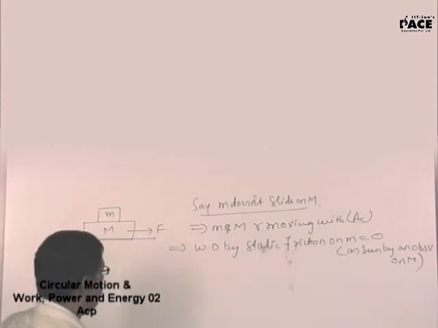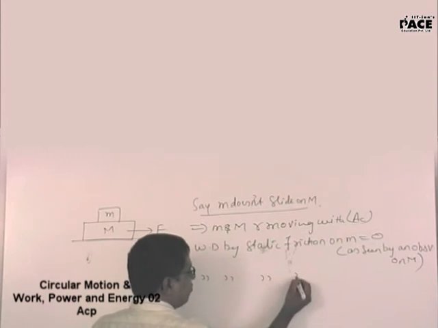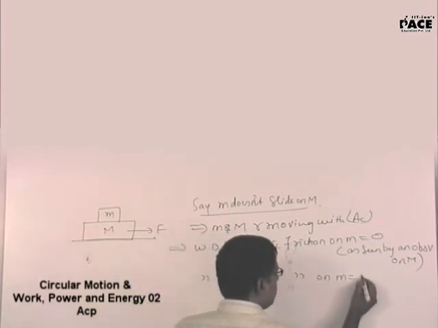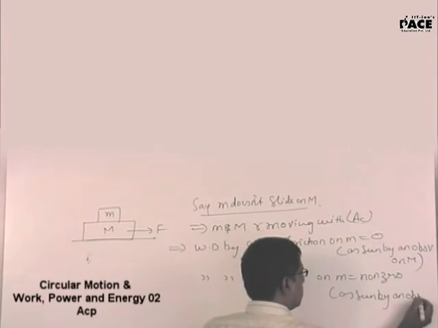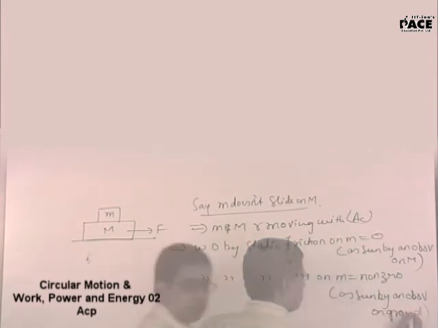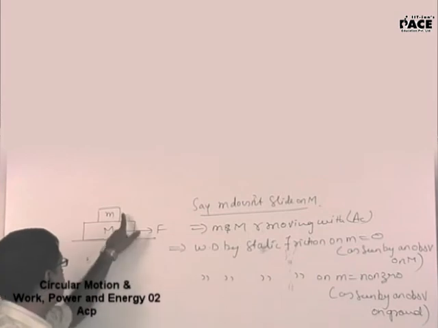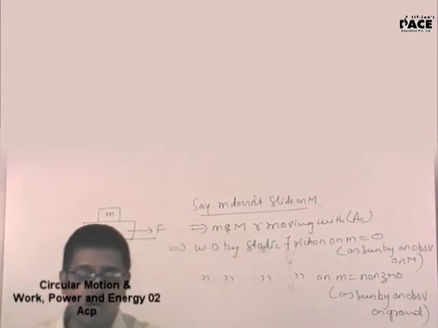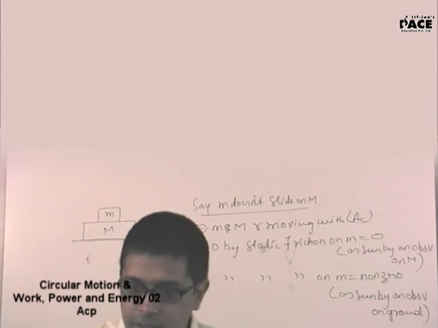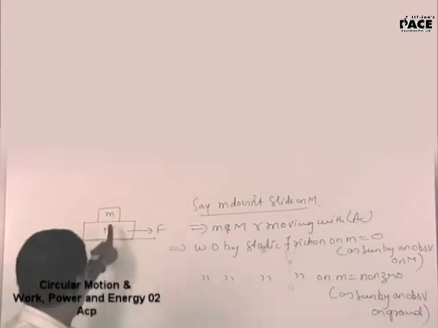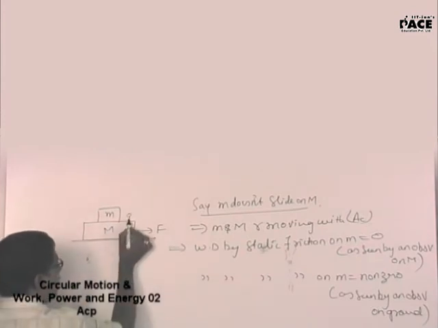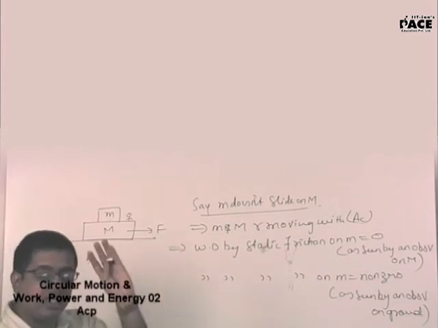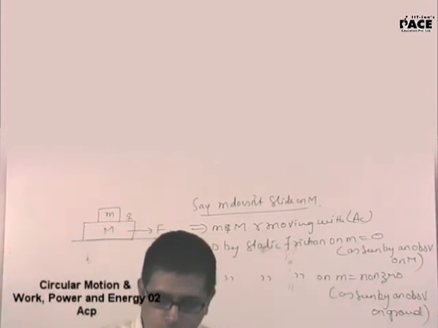But at the same time, work done by static friction on small m is non-zero as seen by an observer on ground. Somebody on the ground will tell you that this particular body is being pulled ahead by what force? Static friction. So there, with respect to ground, the point of application of the force has got displacement. But with respect to somebody here, the point of application of the force doesn't have any displacement. Is the logic clear to all?